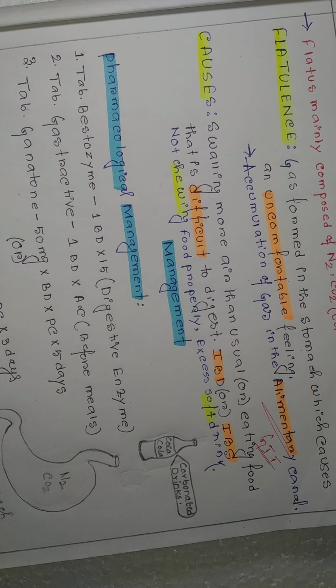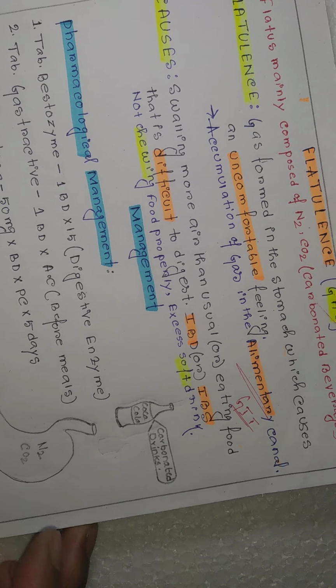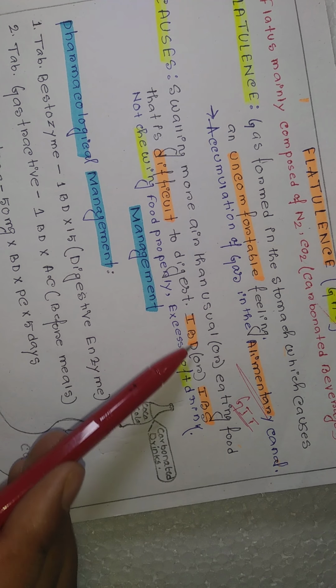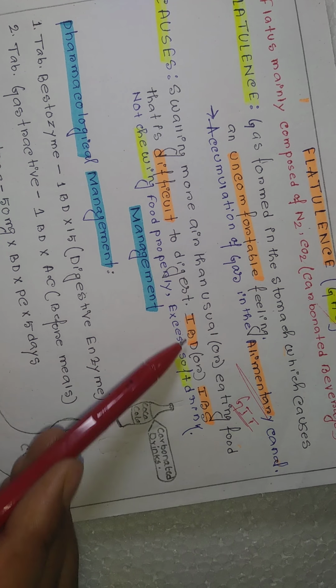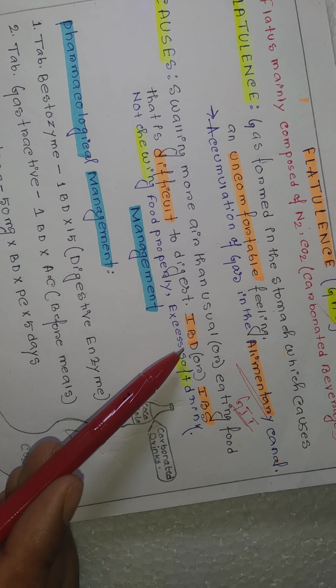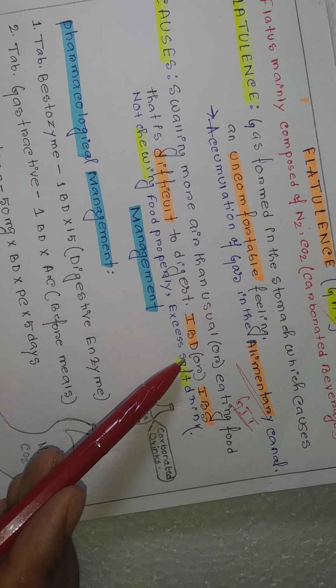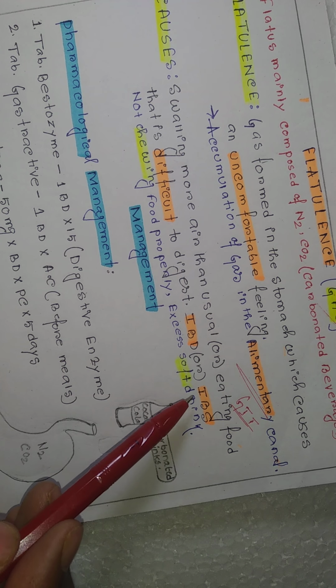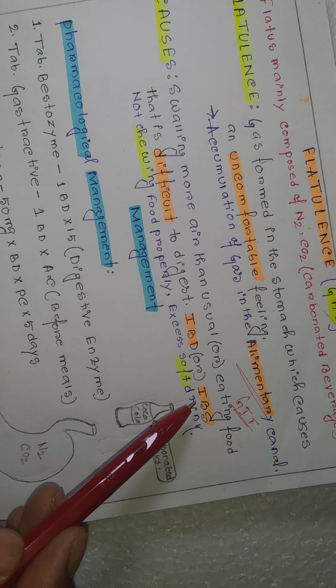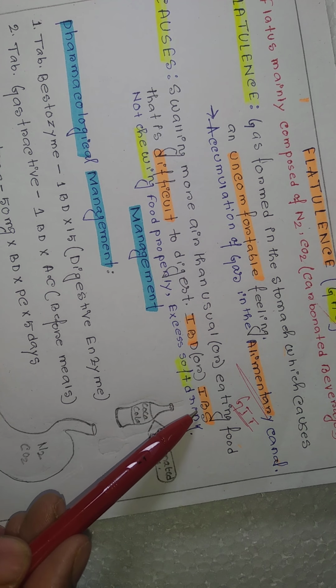Or some disease, like IBD, inflammatory bowel disease. In inflammatory bowel disease, there are two parts, that is Crohn disease and ulcerative colitis. Colitis mainly indicates inflammation in the colon, and you can see